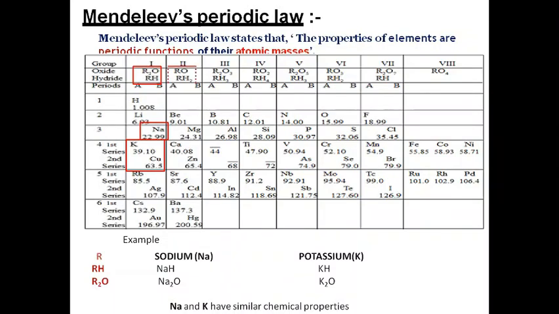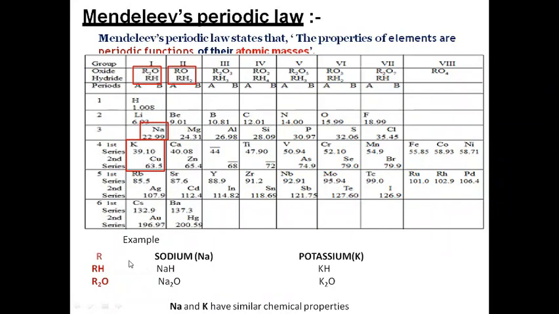For example, sodium and potassium are given. Please note that I have written R. By R I mean the general formula. In the general formula, R represents the element. For example, here it is given R2O. O is for oxygen, means oxide. The compound which will be formed is oxide, and R will be the element. Here it is written RO. This is the general formula of this group of elements.